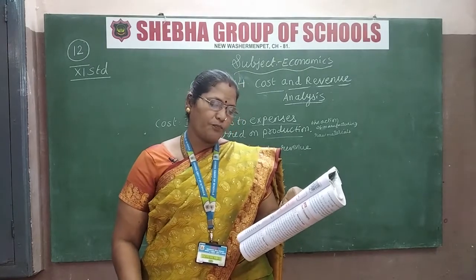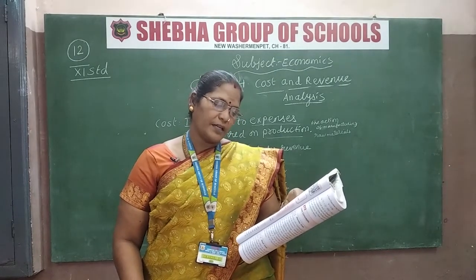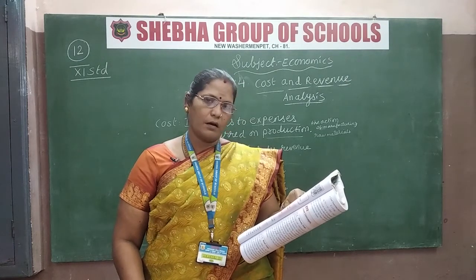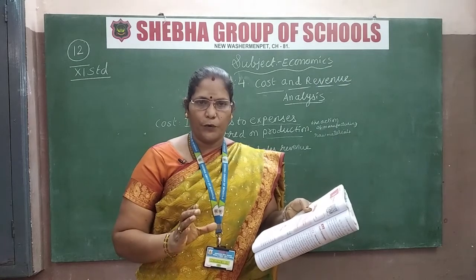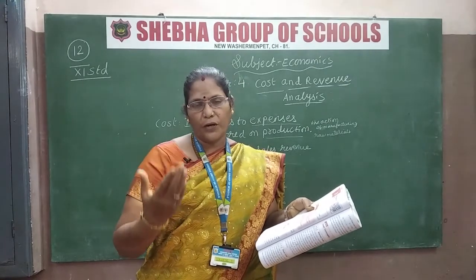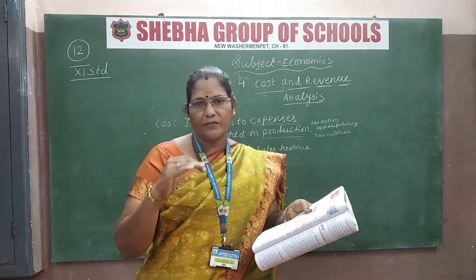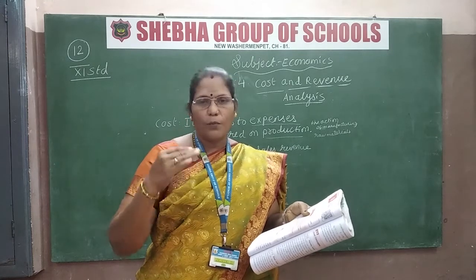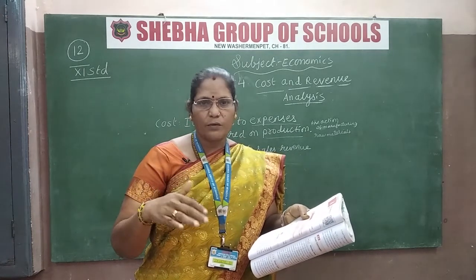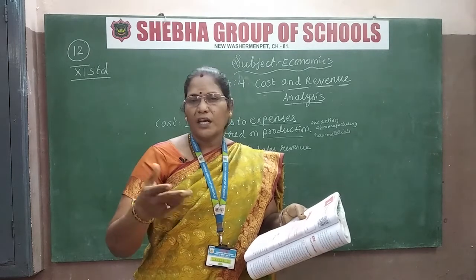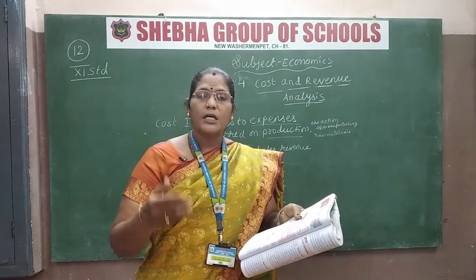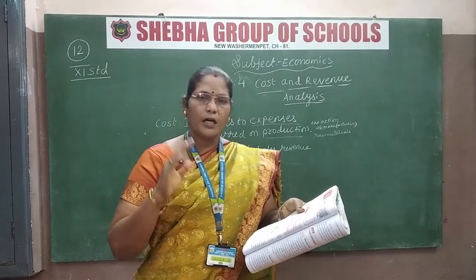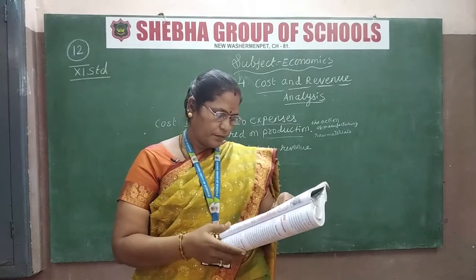And the sales revenue of the production unit of a firm under various conditions. The objective of a firm is to earn profit and not to make a loss. Whatever product you are going to produce and sell in the market, if you do business, what will be the main aim for us? For the profit only. If there is profit then only we will do it. If there is any loss, who will take interest in it? So the main motive is for profit only, not for loss.